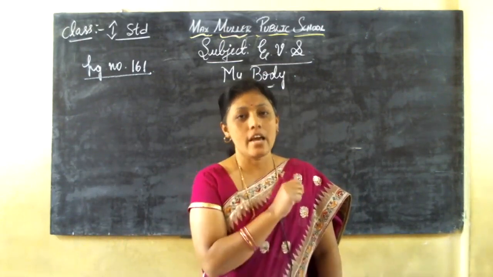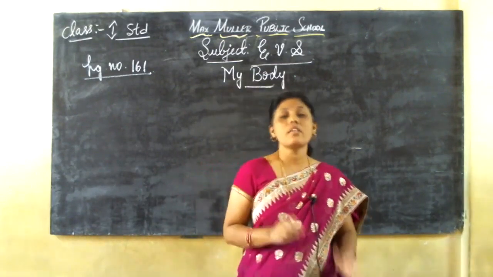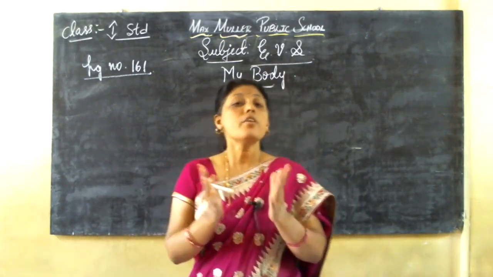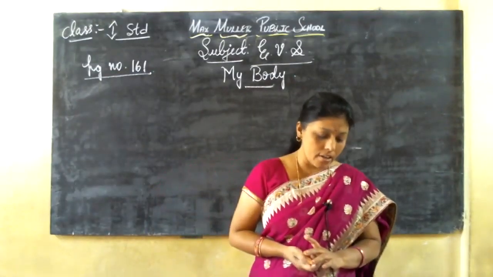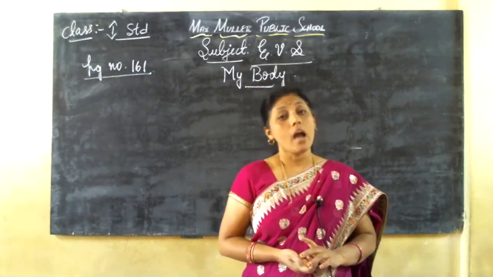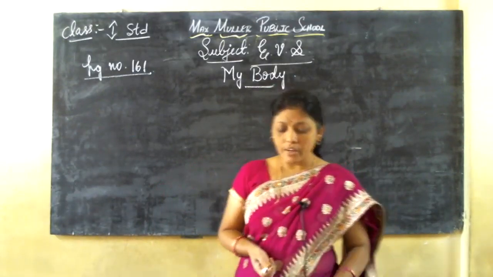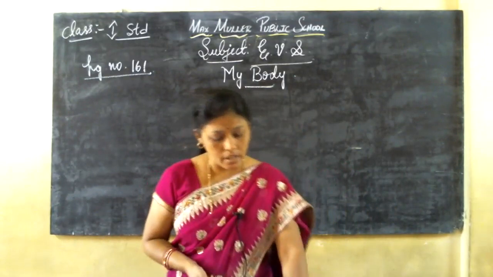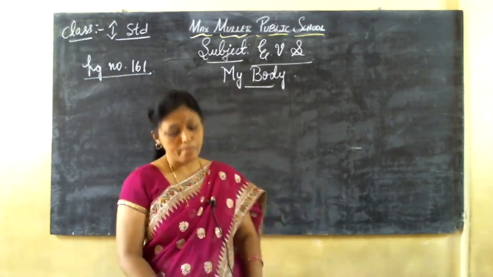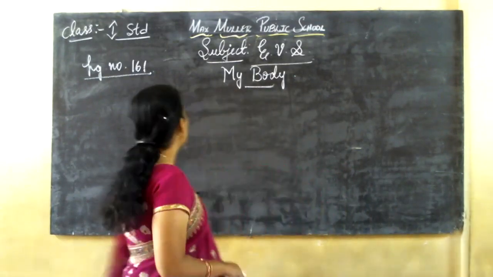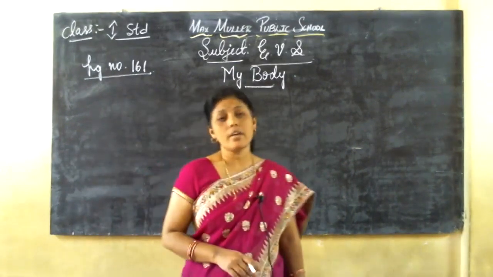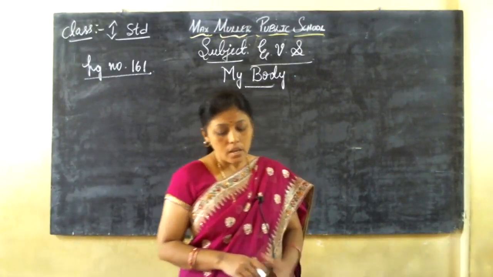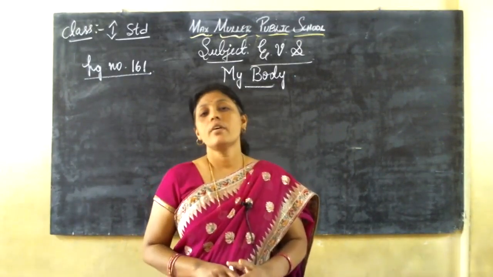Yes, yes, yes. See, in this rhyme, they are mentioning different body parts like cheeks, chin, lips, teeth, eyes. These are all different body parts. See, our body has many parts, and each part has a name. Each part of our body is different.